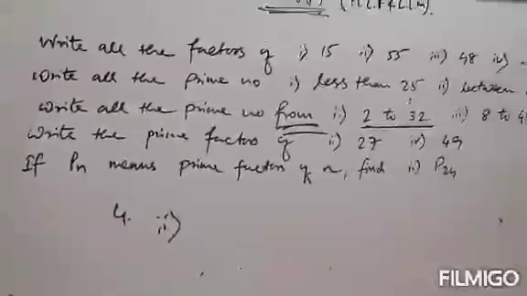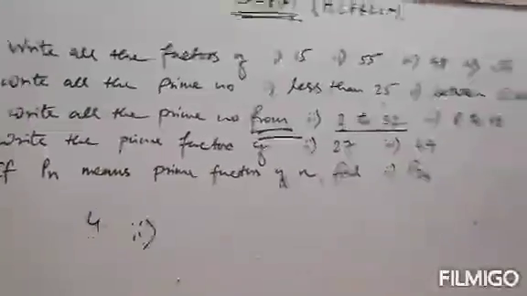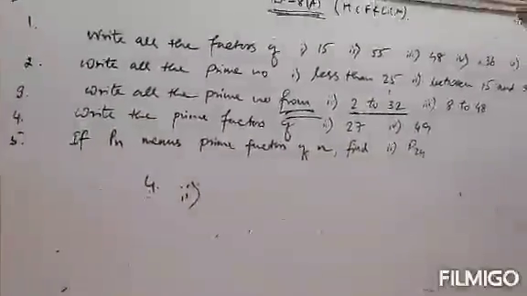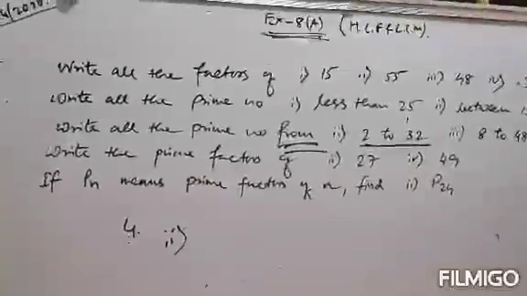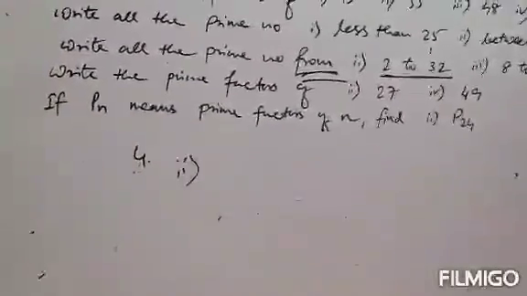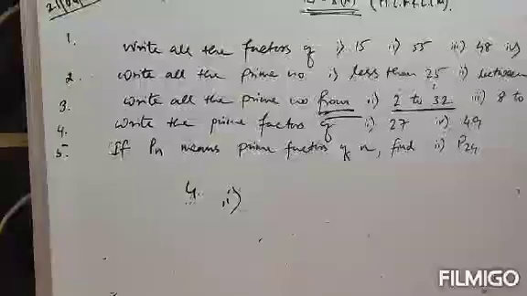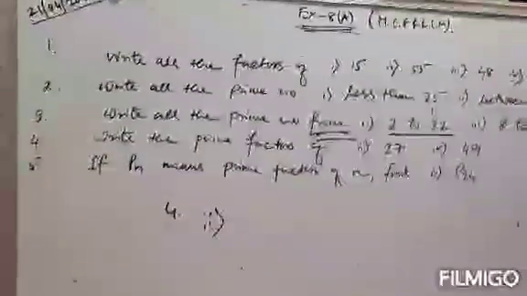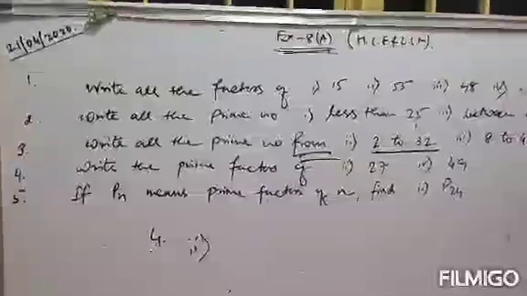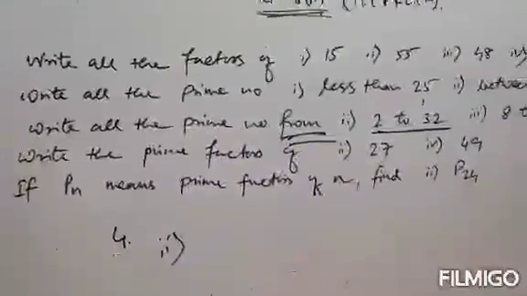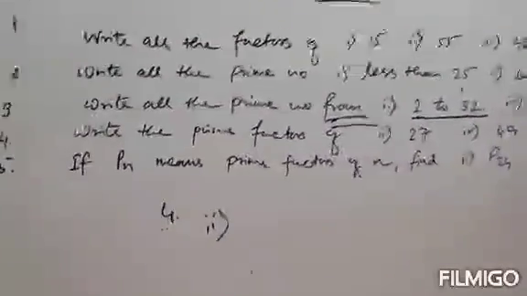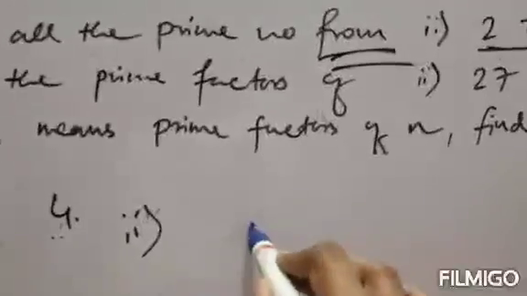If it says only factors, then the numbers need not be prime. It can be prime, it cannot be prime. Clear? But if the question says prime factors, then the numbers should be prime. That means here we will write only prime numbers which are factors of 27. Clear?